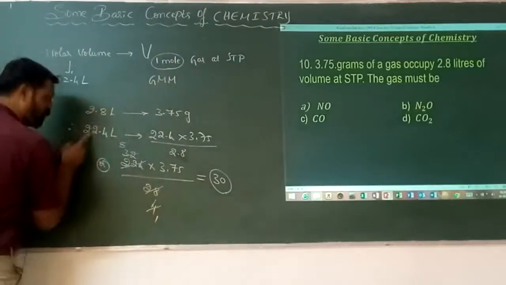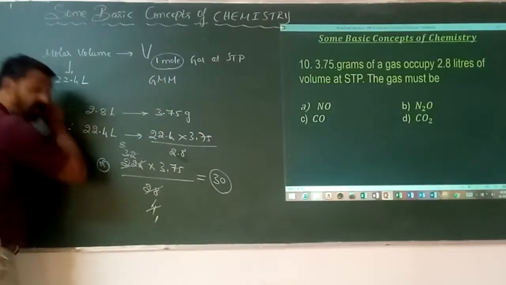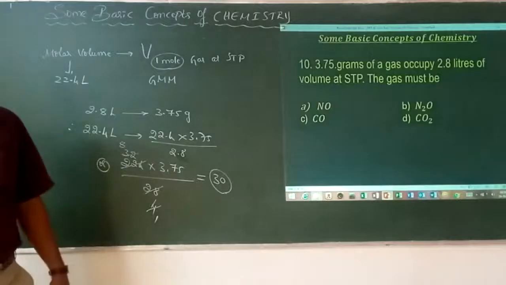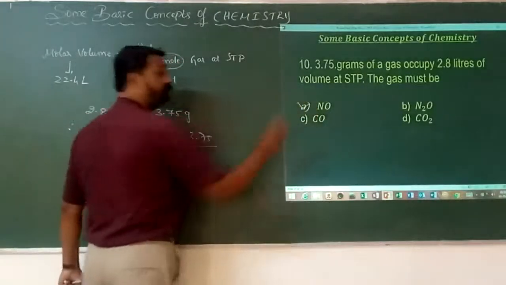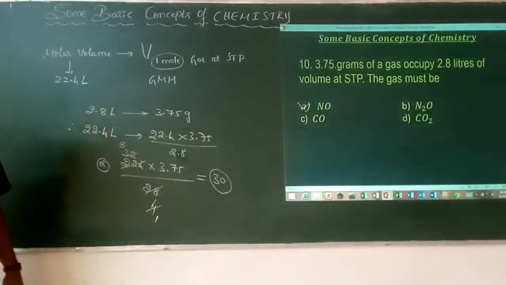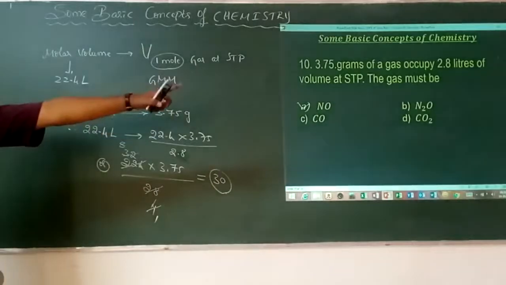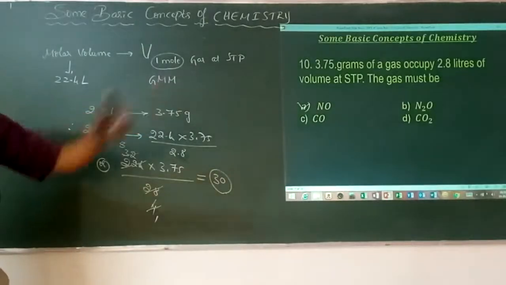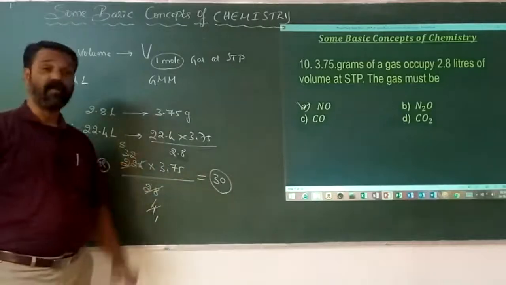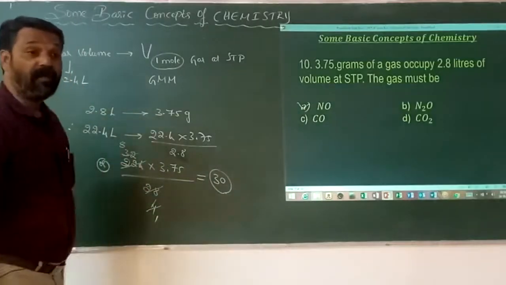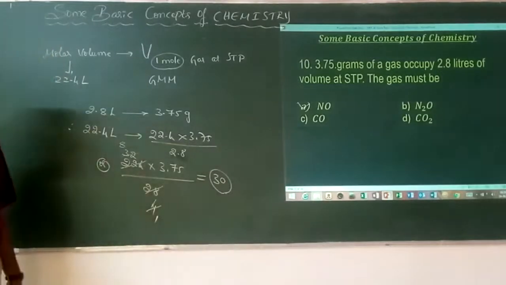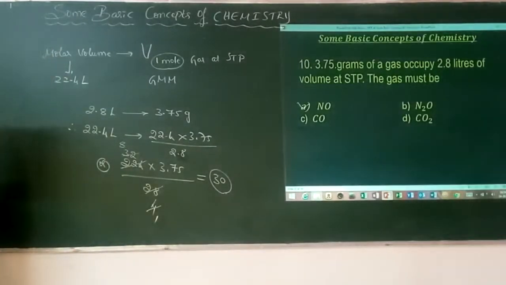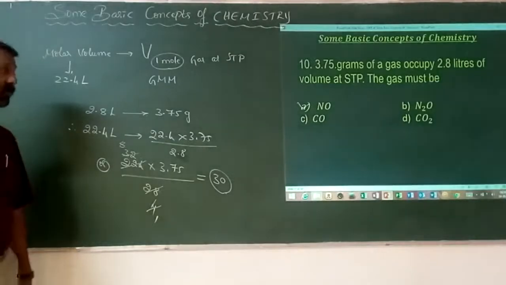Why is it the gram molecular mass? It is the mass occupied by 22.4 liters, which is 1 mole. So now, which gas fits 30 as a molecular mass? I think this one. Why? N is 14, oxygen is 16, therefore it is this one. The others are 28 and 44, but we need only 30. Therefore, the gas occupying 2.8 liters for a mass of 3.75 grams is only the nitric oxide. Okay.